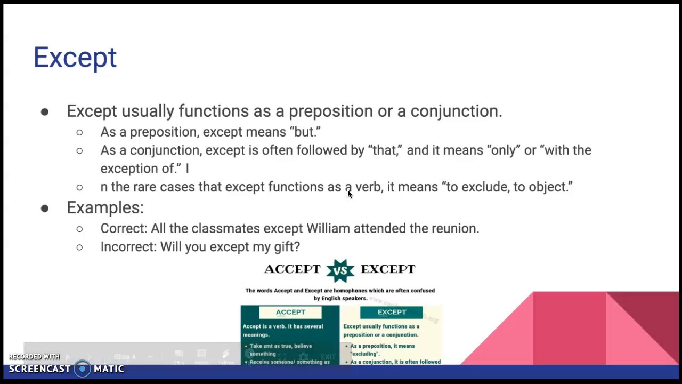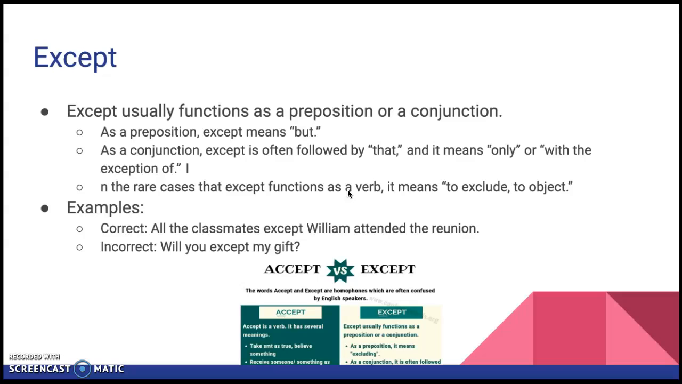Alright, except with an E usually functions as a preposition or a conjunction. As a preposition, except means but. As a conjunction, except is often followed by that, and it means only or with the exception of. And in the rare case that except functions as a verb, it means to exclude or to object.